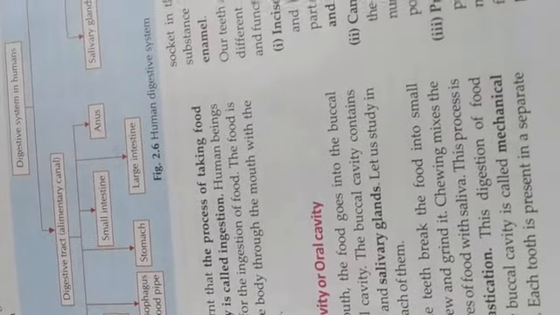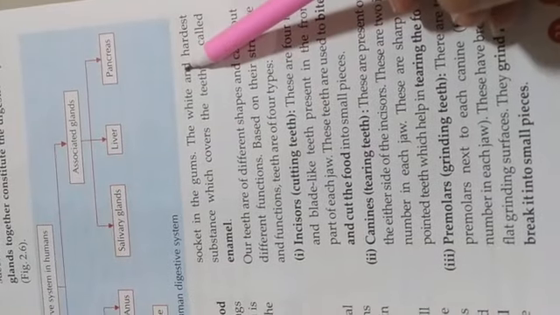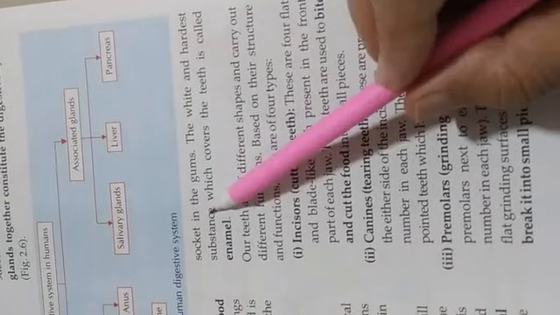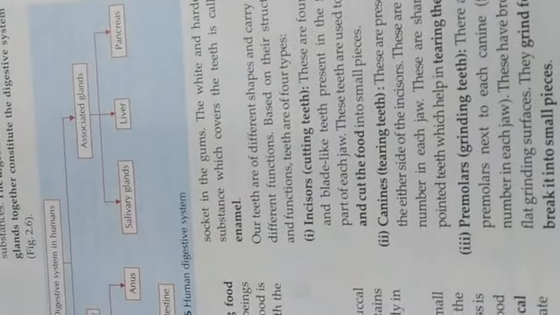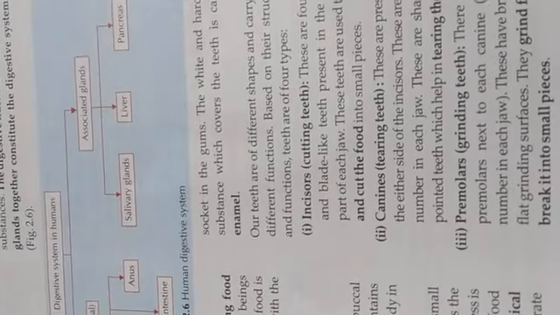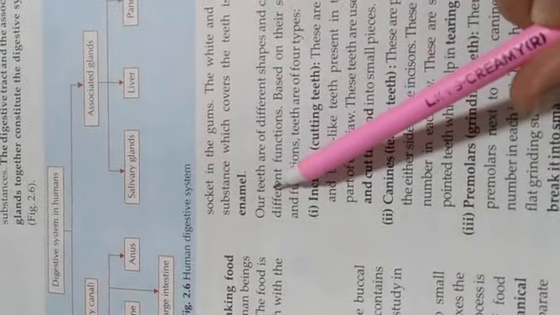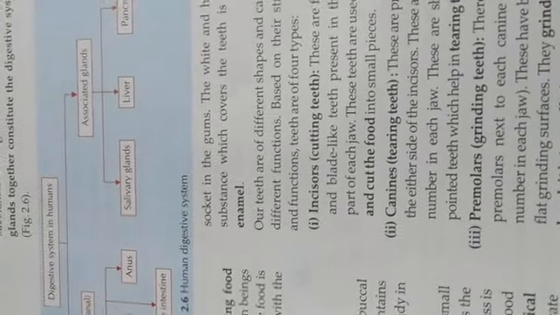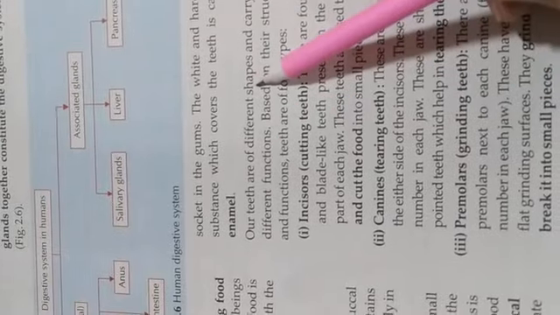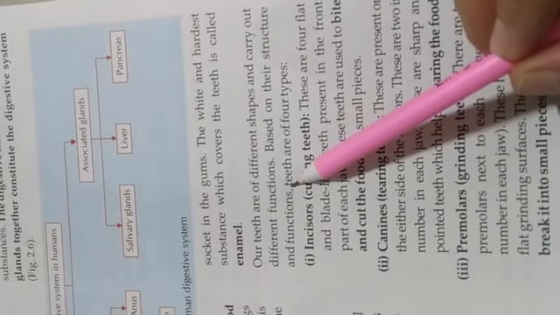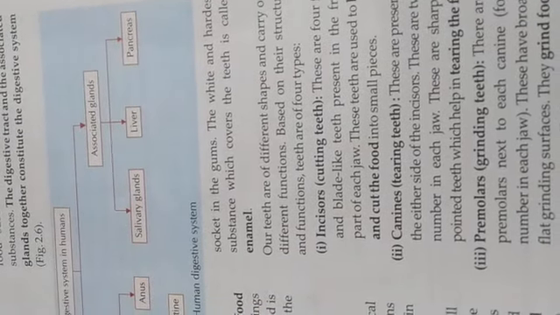Each tooth is present in a separate socket in the gums. The white and hardest substance which covers the teeth is called enamel. That is the hardest part of the teeth, known as the enamel, which helps in chewing. Our teeth have different shapes and carry different functions.